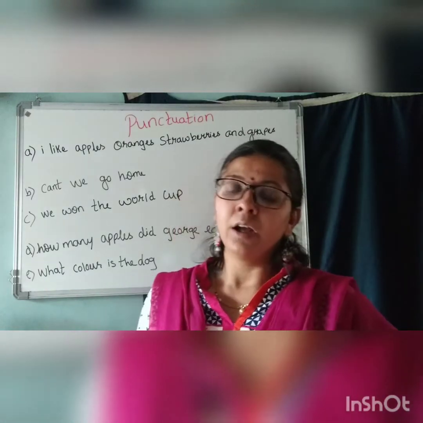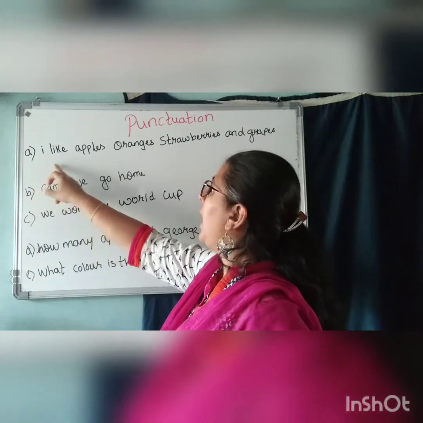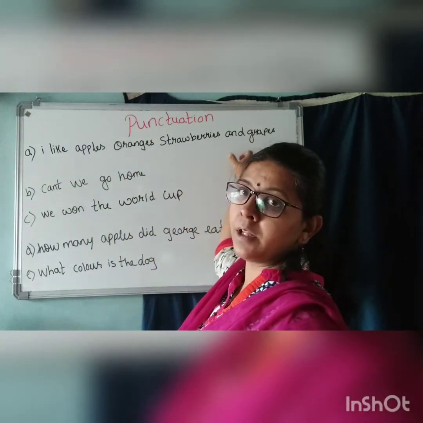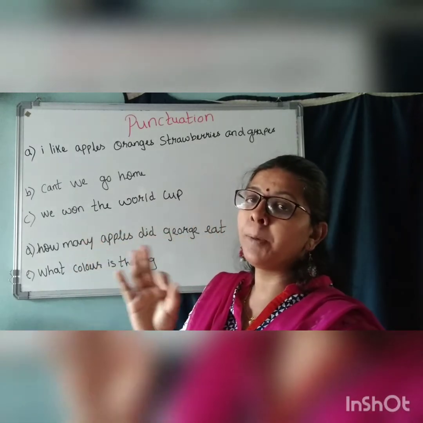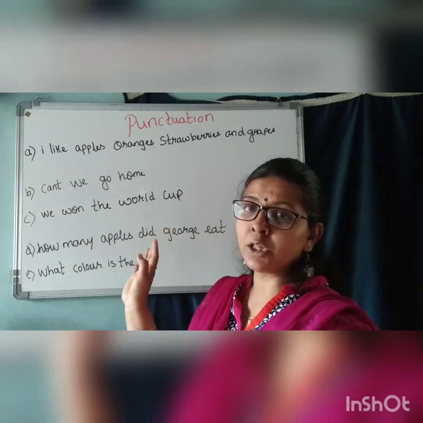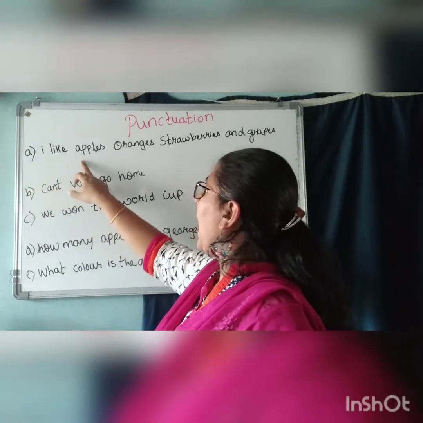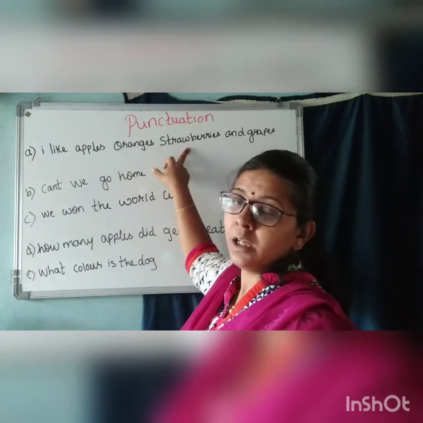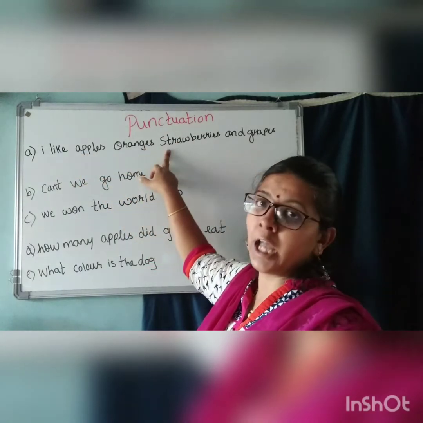Let us punctuate the sentence correctly. Now they have given you: I like apples, oranges, strawberries and grapes. See here, this is only a sentence they have given you. They have not given any full stop or any punctuation mark. So we have to correct the sentence. When we start, I should always be capital, I have told you. Apple, orange, strawberries, these are the proper nouns. Apple is the name of a fruit. Understood? So all these should start with a capital letter.